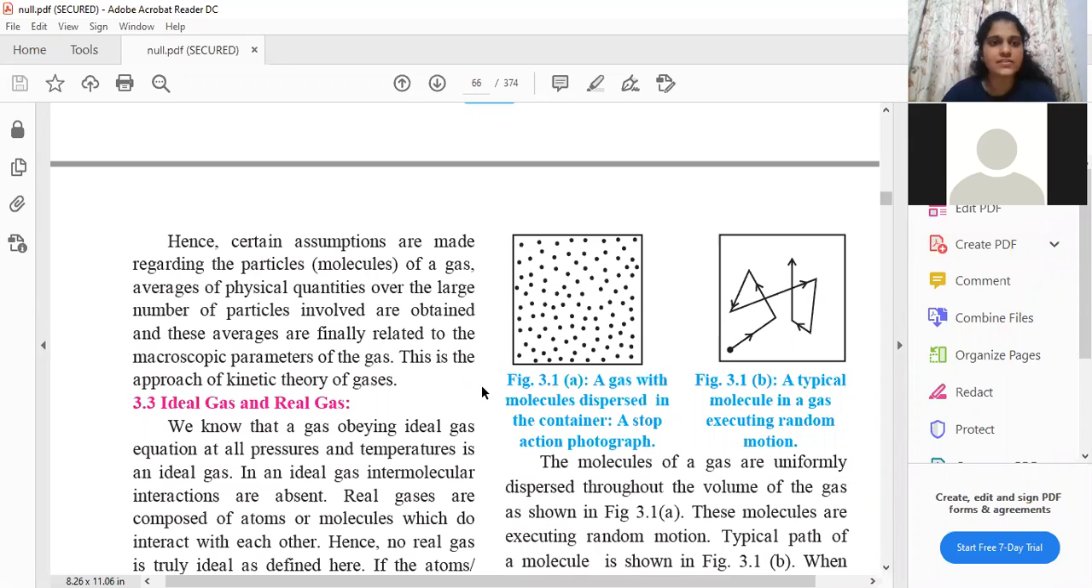So in order to summarize everything, you all can write a statement over here: average properties of gases are studied. In fact, that is what is written in this paragraph as well. And these averages are finally related to the macroscopic parameters. This is the approach of kinetic theory of gases.